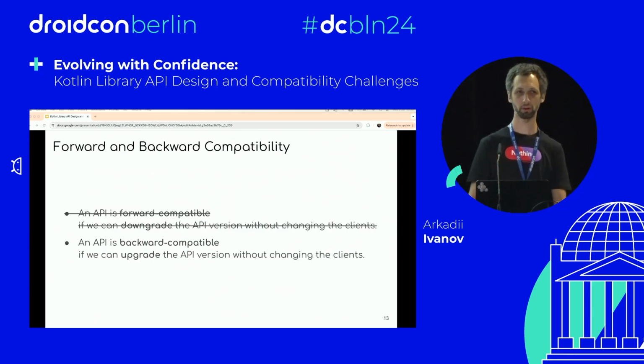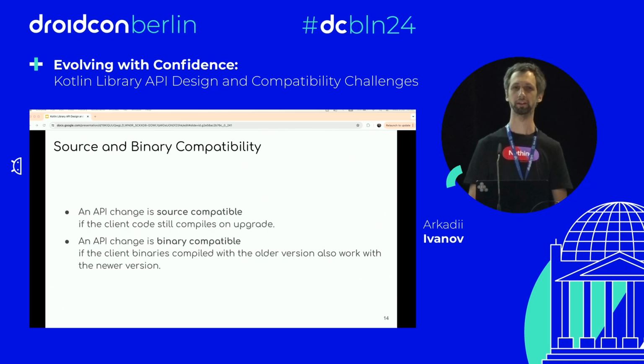So as library developers, we don't usually care about forward compatibility, but we do care about backward compatibility. And there's also such a concept as source and binary compatibility. An API change is source compatible if the client code still compiles on upgrade. An API change is binary compatible if the client binaries already compiled with the older version also work at runtime when there is a new version.